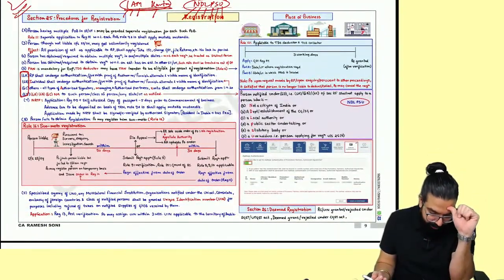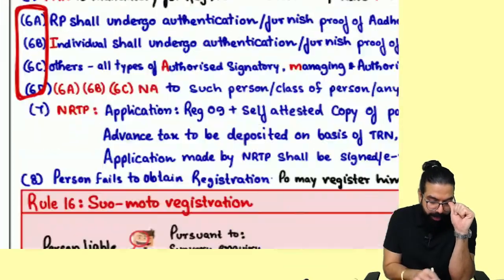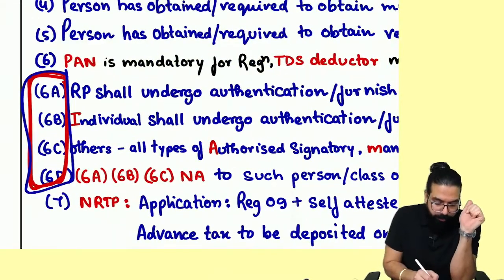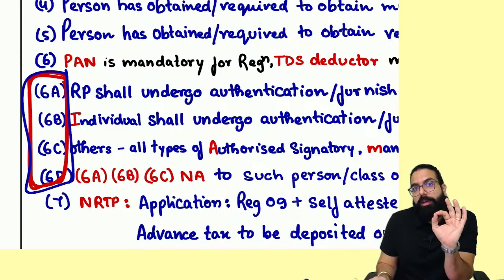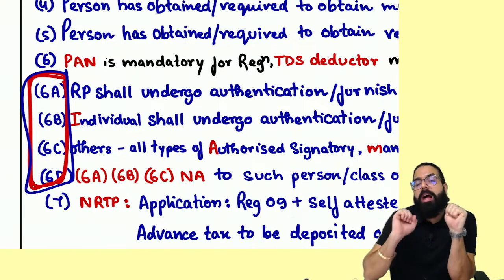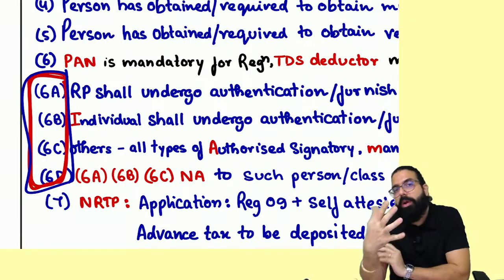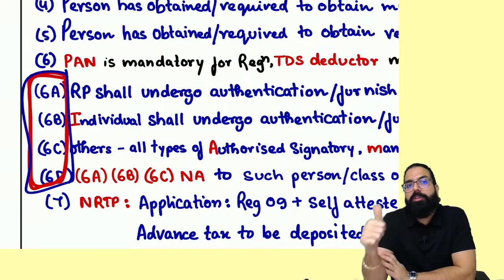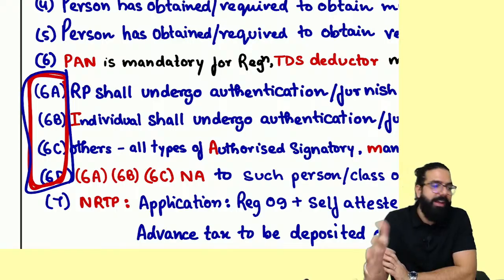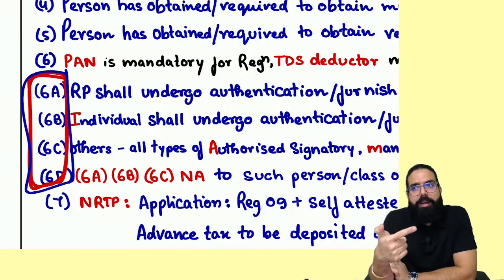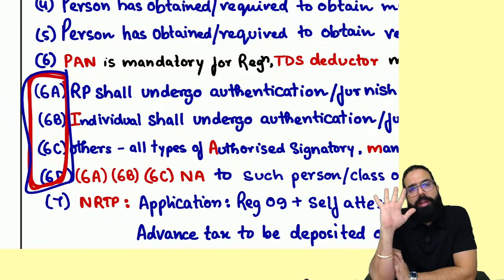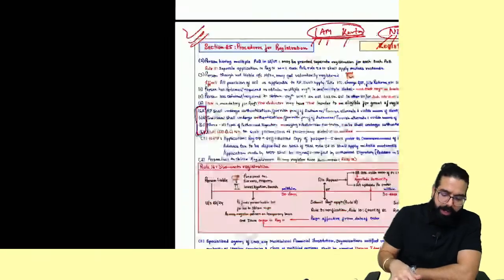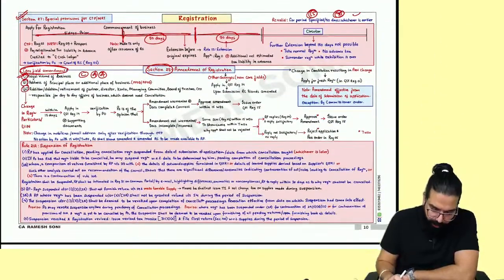Next page, if you see, sir, what is the most important point here? I like only this important point. Who are the people who require Aadhaar authentication? Individual, authorized signatory, managing authorized partner and Karta. They are required Aadhaar authentication. Who are the people not required? Not a citizen of India, Department of Central Government, State Government, Local Authority, Public Sector Undertaking, Statutory Body and UN holder. These are not required Aadhaar authentication. These are the only important things here.